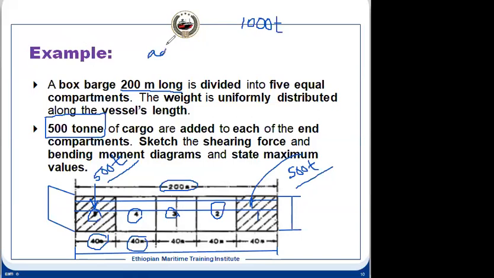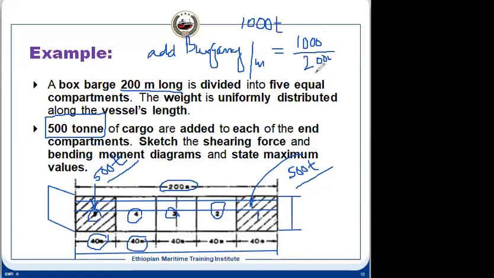So what will the additional buoyancy per meter be? We take the weight that has been added and divide it by the total length, that is 200 meters.